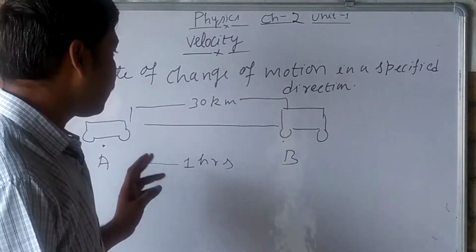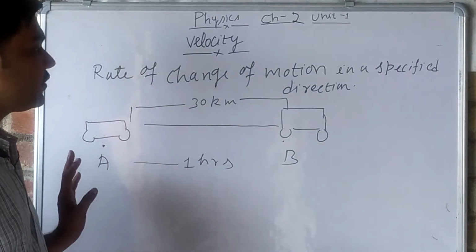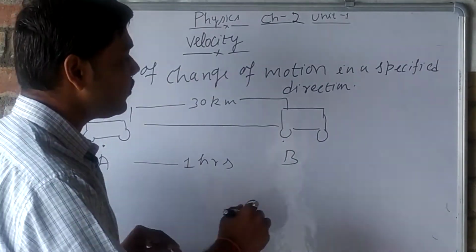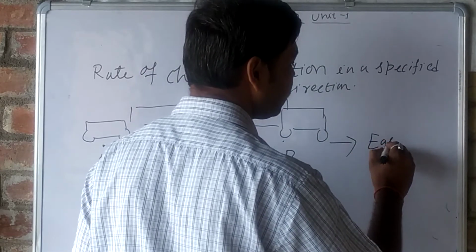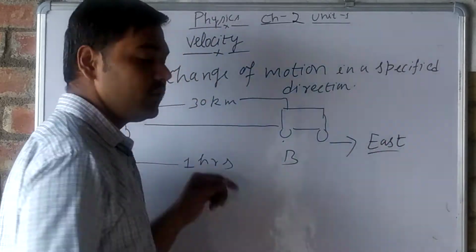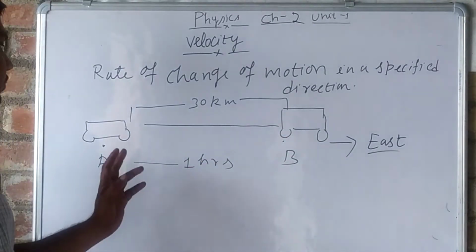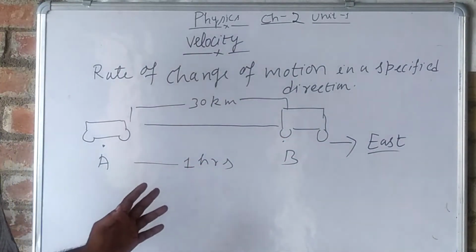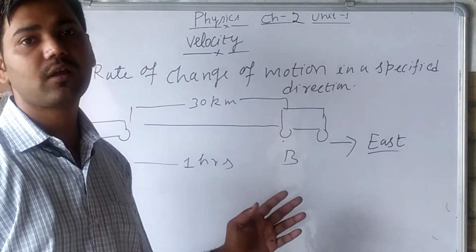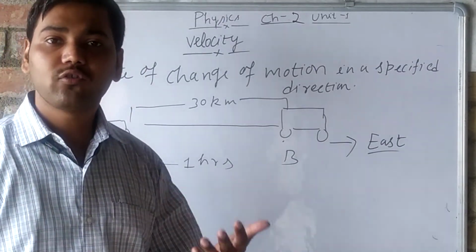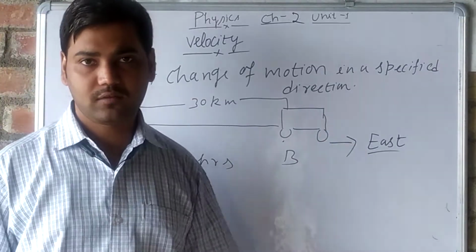If we only know this, then we can say that it is speed. But now here we know the direction also. In which direction is it moving? It is moving towards east. So when we are moving in a specified direction, velocity comes into play, because we know the direction.